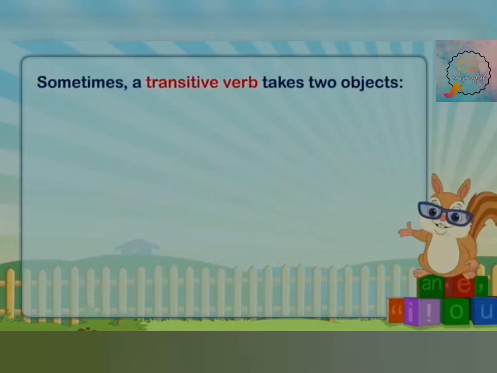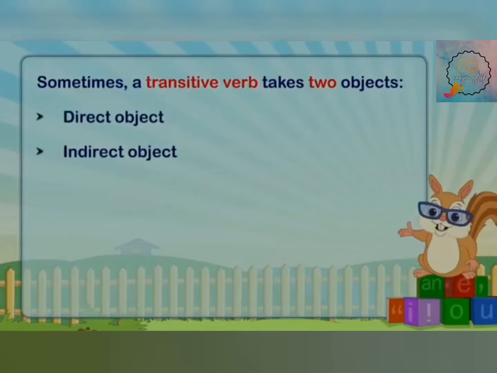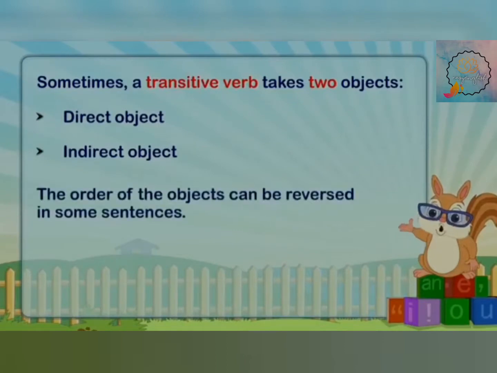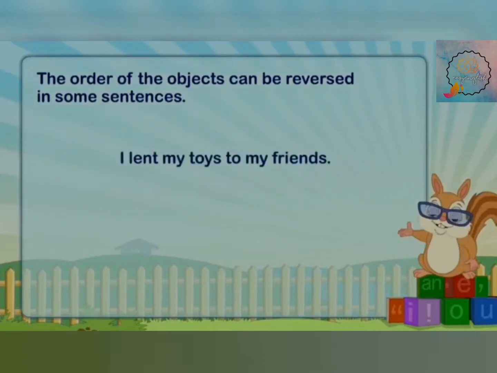Similarly, sometimes a transitive verb may take two objects. Here, the two objects will be a direct object for the answer to what, and an indirect object for the answer to for whom. The order of the objects can be reversed in the sentences. It means we can use the indirect object first and then your direct object.